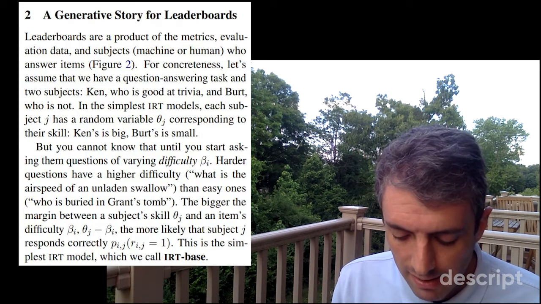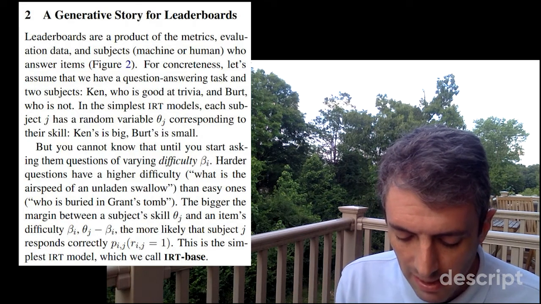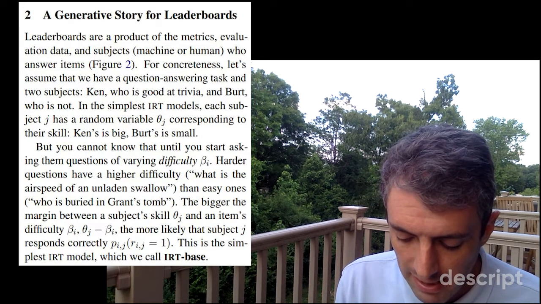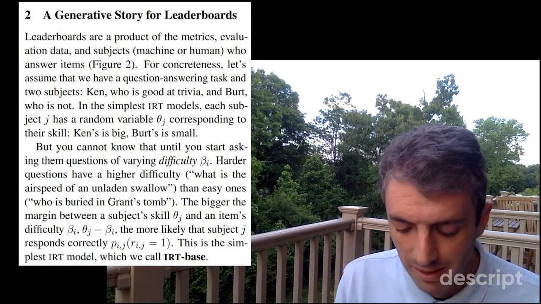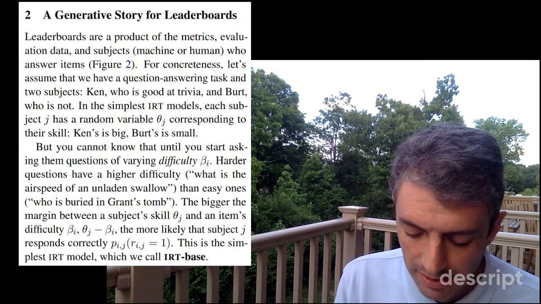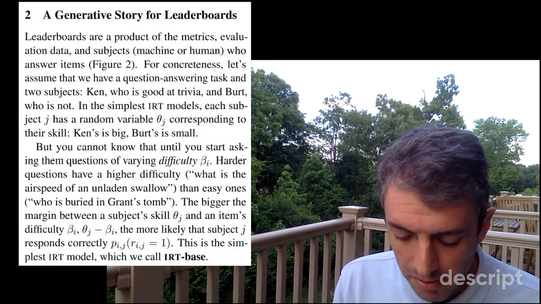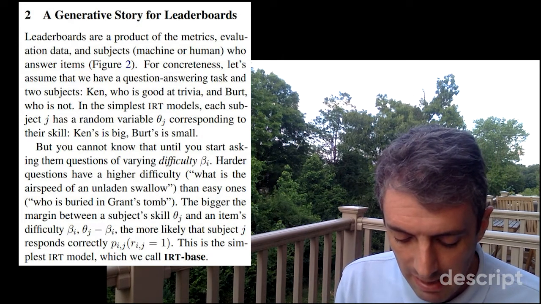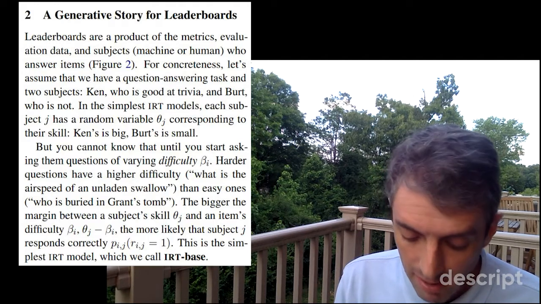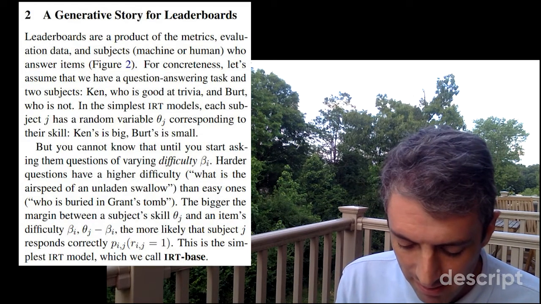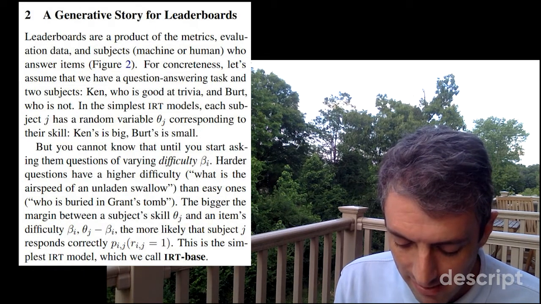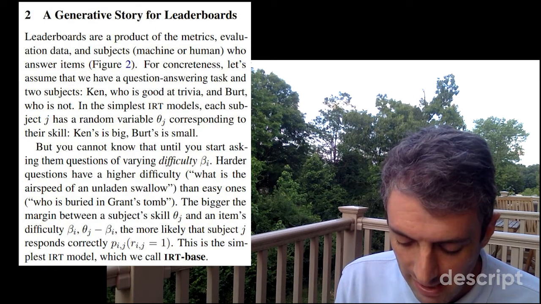But you cannot know that until you start asking them questions of varying difficulty, beta. Harder questions have a higher difficulty. What is the airspeed of an unladen swallow? Then easy ones. Who is buried in Grant's tomb? The bigger the margin between a subject's skill, theta j, and an item's difficulty, beta i, theta j minus beta i, the more likely that subject j responds correctly. Probability of item i, subject j, response of i j equals 1.